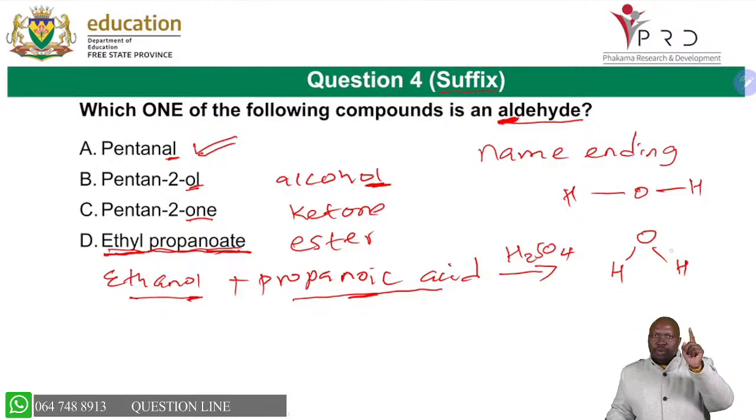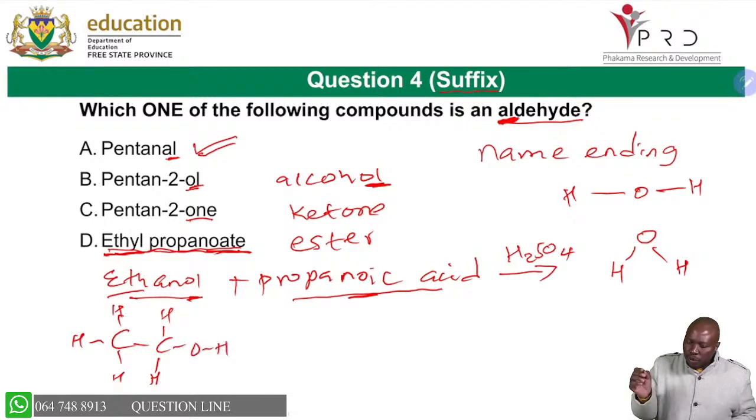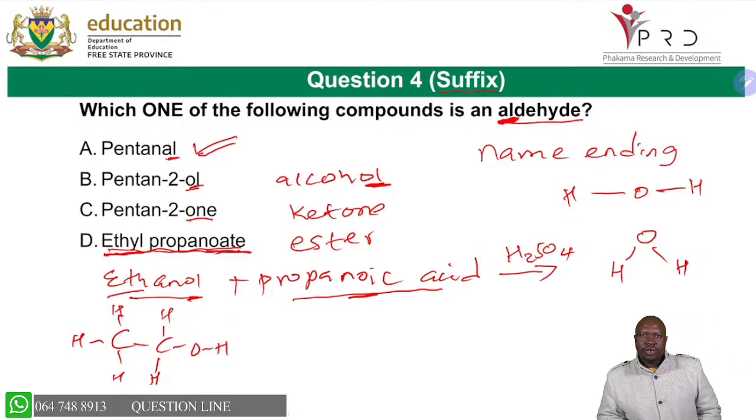Remember, what will help you in drawing the structural formula is looking at "eth". To say eth is two carbons. So you know that you have 2 carbons bonded to one another, and the "ol" is from the OH, the alcohol. So you put the OH there. Then you know that is your ethanol. That's how you will draw your ethanol.